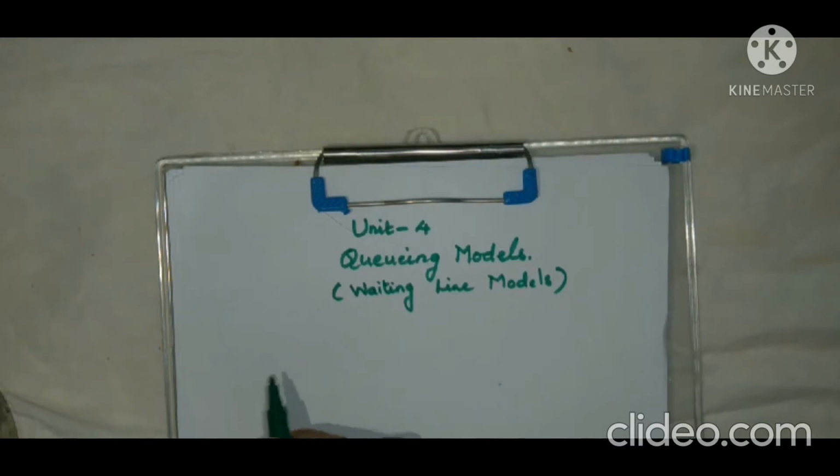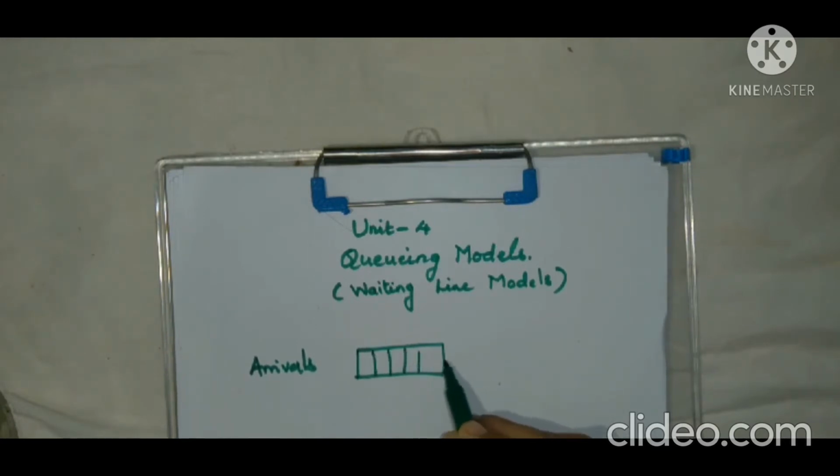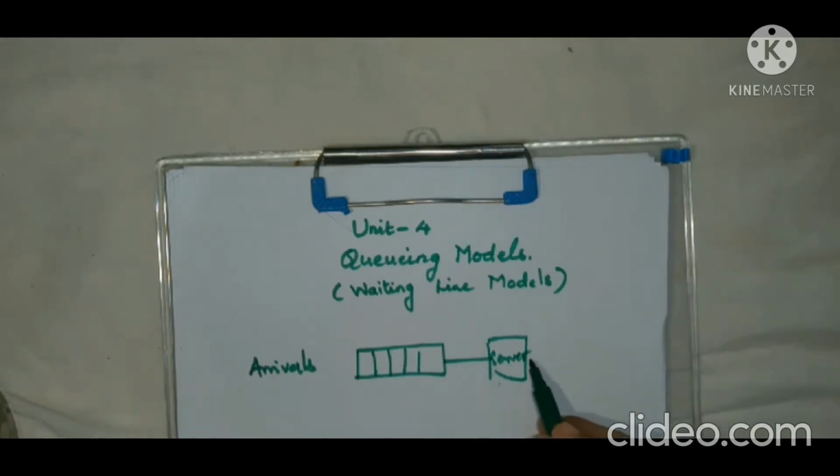So this is the pattern of our queuing systems. Arrivals are those who need service. Arrivals form a queue and they are being served. Once the service is over, they depart.